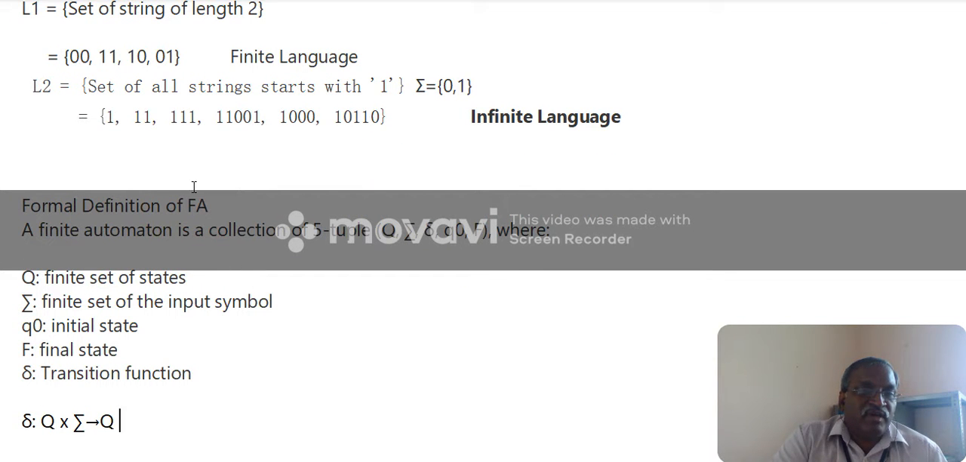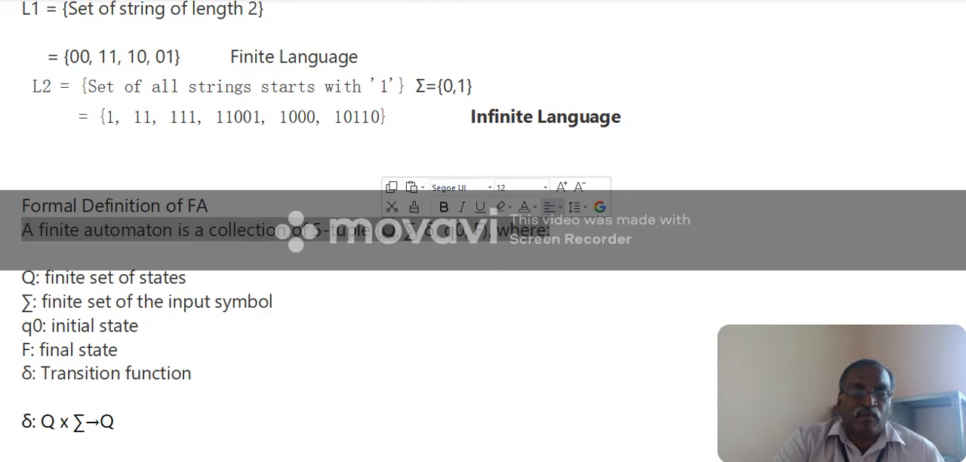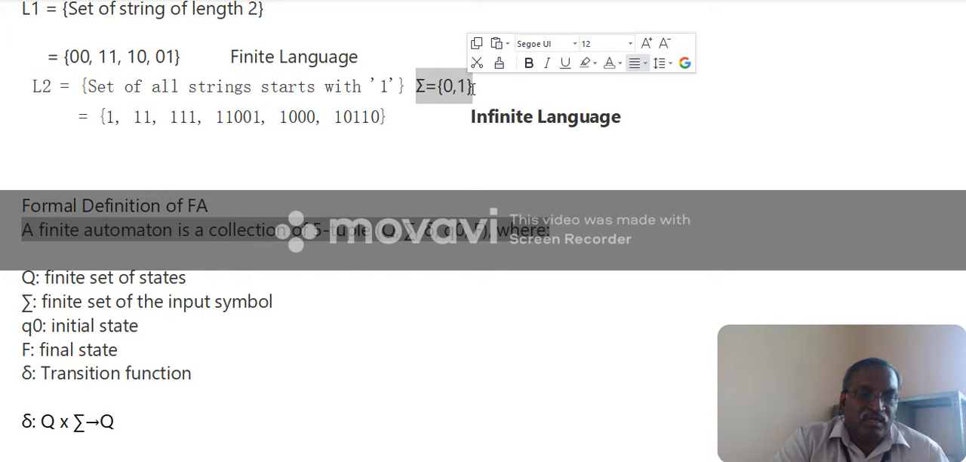Then the formal definition for finite automata. A finite automaton is a collection of 5 tuples. There are 5 tuples. Q is nothing but a set of states, and that should be a finite set of states. And sigma is the finite set of input symbols. So here we mentioned that sigma equals {0, 1}. This is the finite set of input symbols.